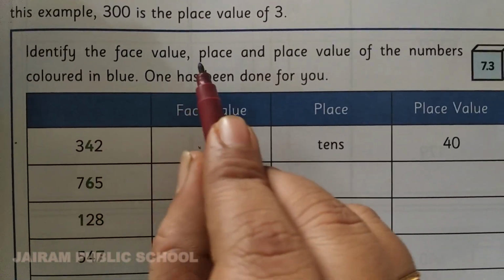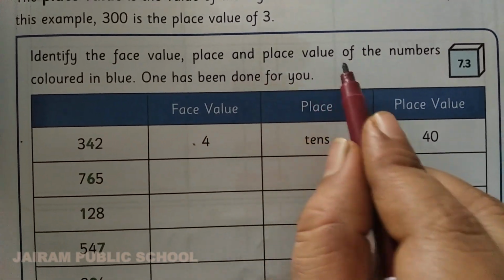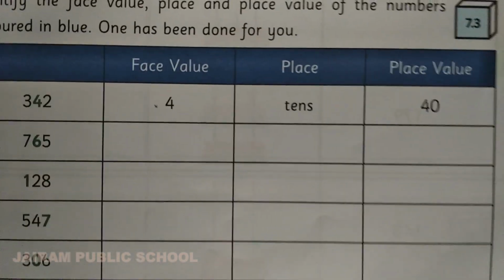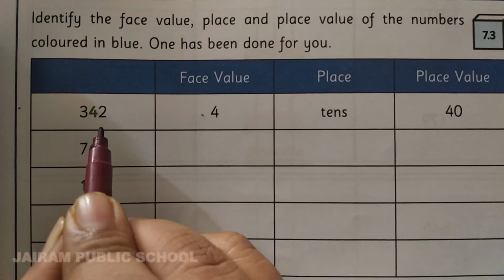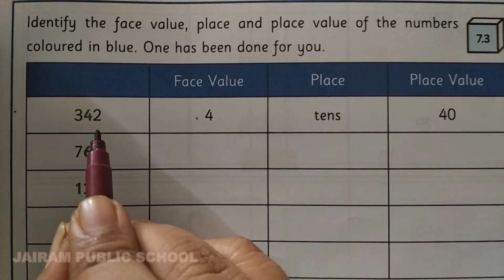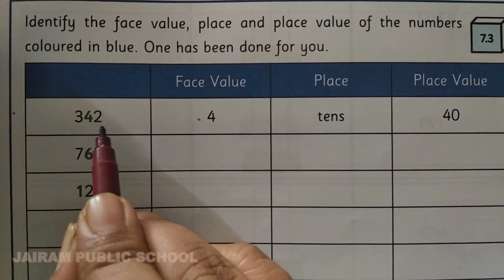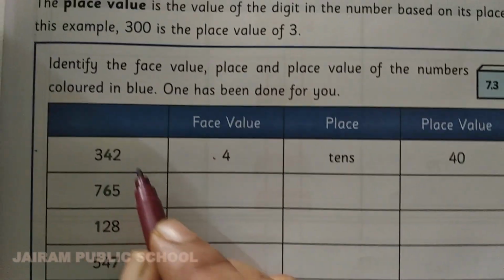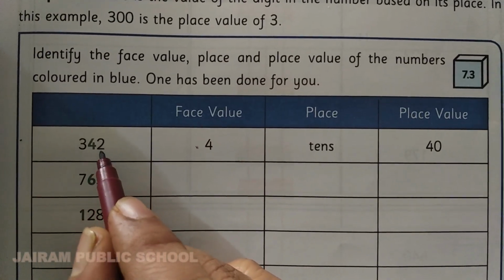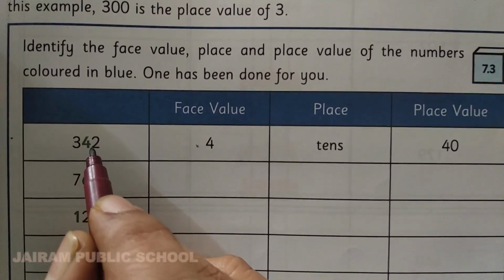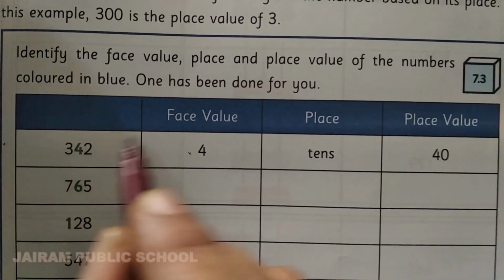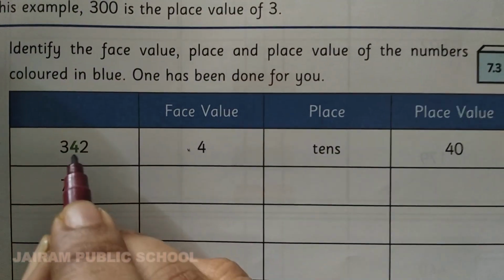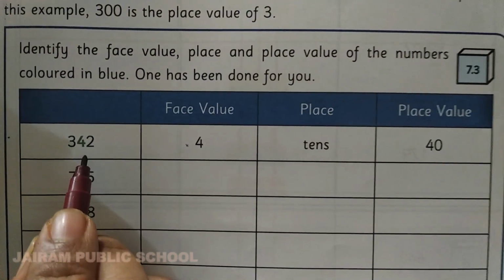Now we are going to do activity 7.3. Identify the face value, place and place value of the numbers colored in blue. So they have colored the numbers. See the first example they have given, Kanna. 342. They have colored it with green color in your book. So you want to find the face value of that number 4, and you want to write the place of that number and the place value of that number.